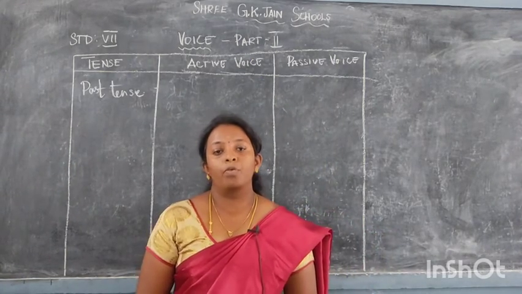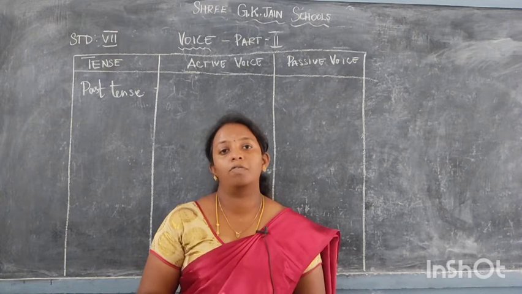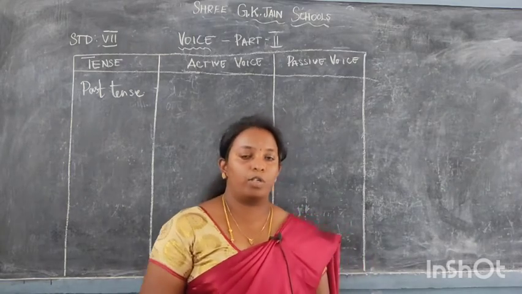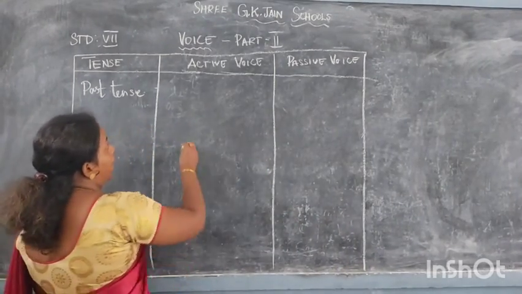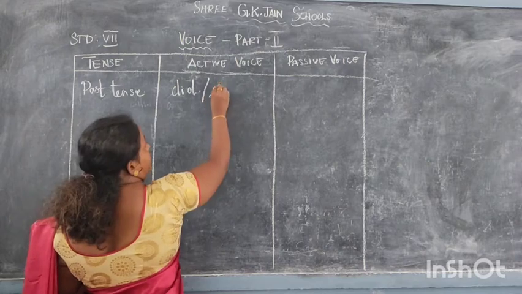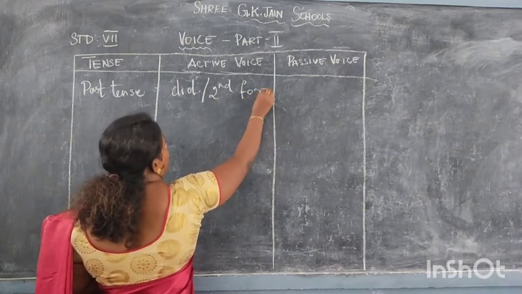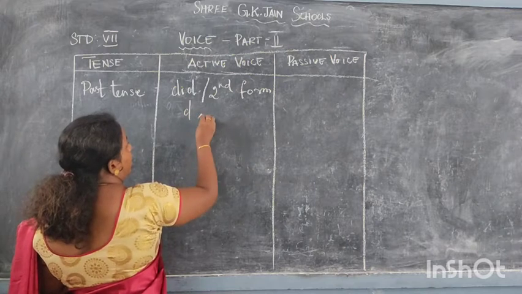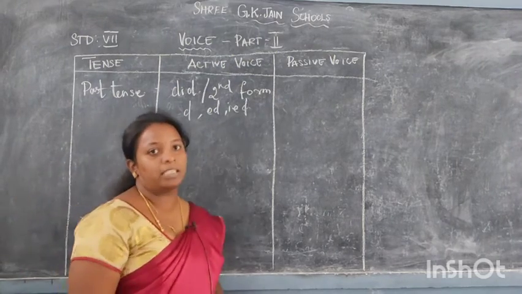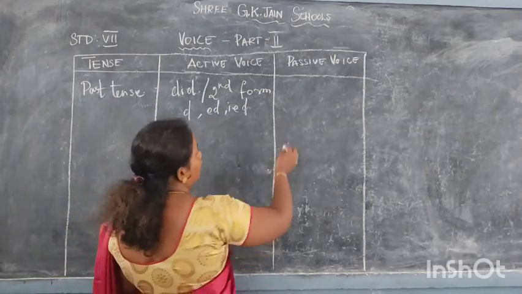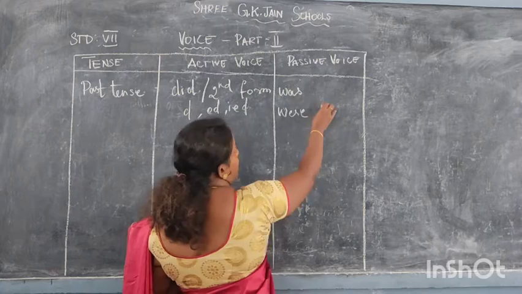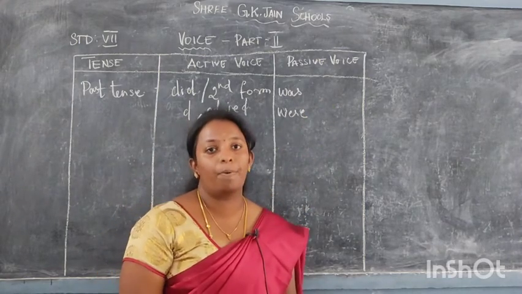Now we shall see the past tense. In past tense, how does the active voice verb change into passive voice and how does it happen vice versa from passive voice to active voice. Past tense verbs will either denote the form of did or otherwise the second form, that is, to the main verb we would add d or ed or ied, forming the past tense. This past tense will change into was, were. Was done, were done. That will denote the simple past tense.